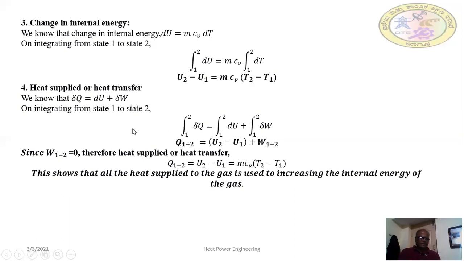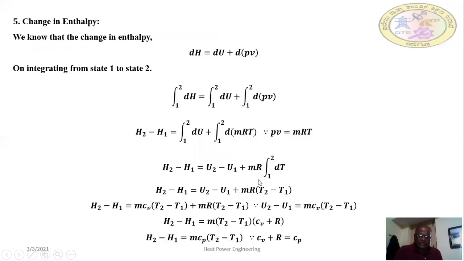Right. Next is the total heat transferred. As I told you, all the heat transferred will be stored in the system at constant volume. That's why it is equal to the increase in internal energy. Total heat supplied is equal to the change in internal energy.